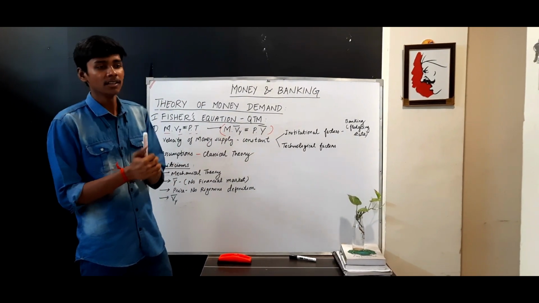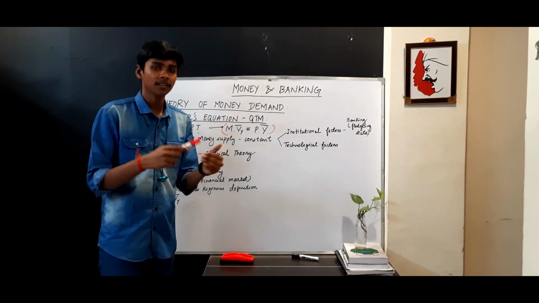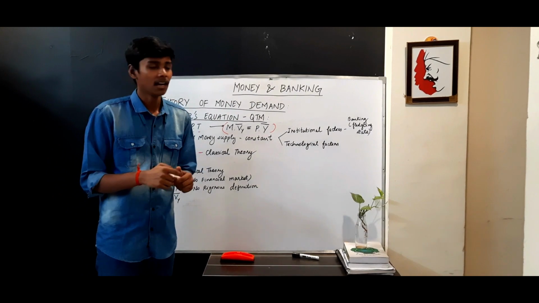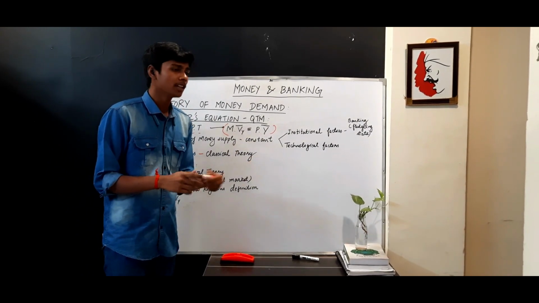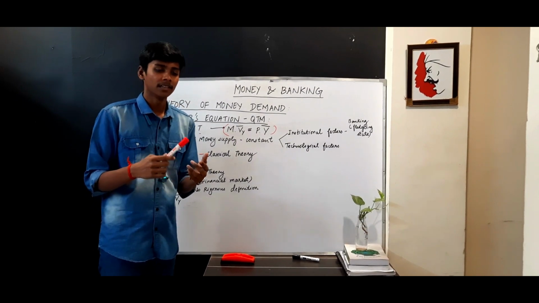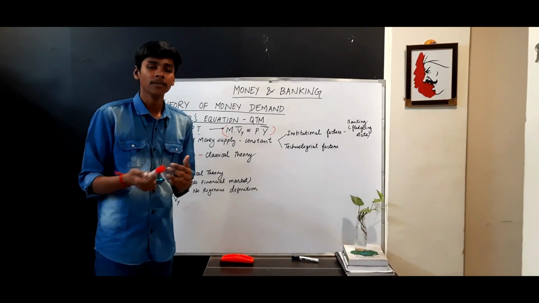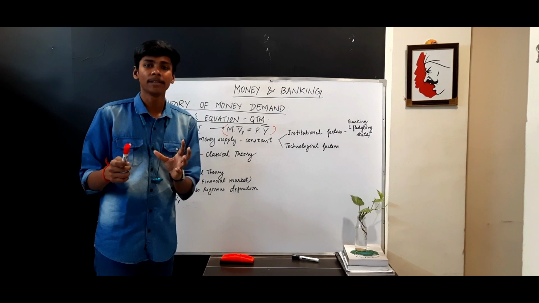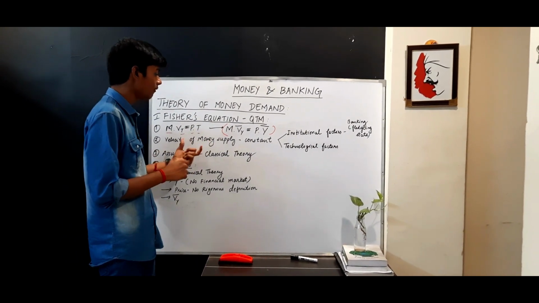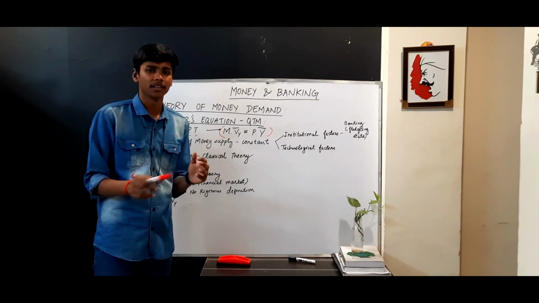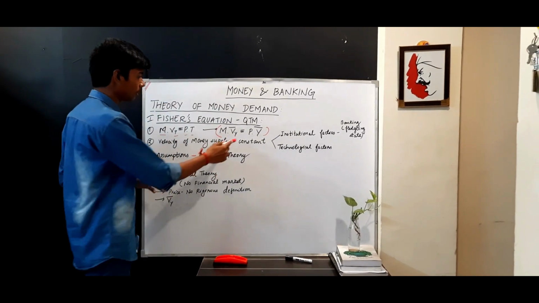This Irving Fisher, he gave this theory after the second industrial revolution. At that time banking was at a fledgling stage, so there would not be much fluctuation. Technological factors like digital banking, UPI, BHIM were not seen by Irving Fisher at that time. So he assumed that the velocity of money supply would be constant for a long period of 30 to 35 years.